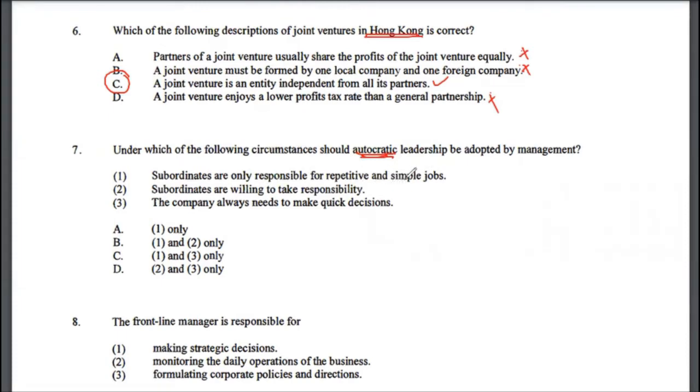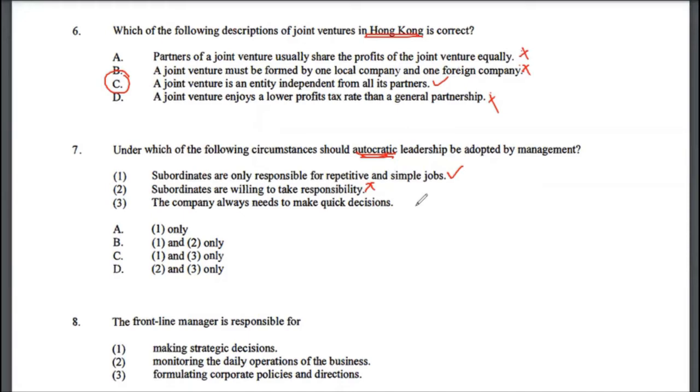Right, so subordinates are only responsible for repetitive and simple jobs. That's one condition. If you have a repetitive and simple job, then autocratic leadership style will make much more sense, because there isn't much decision making involved there. Subordinates are willing to take responsibility. No, in such a scenario, autocratic leadership style is not suitable.